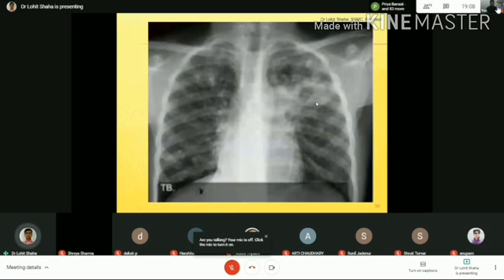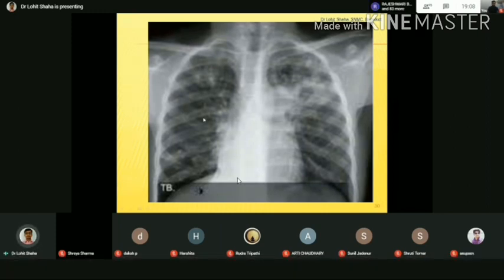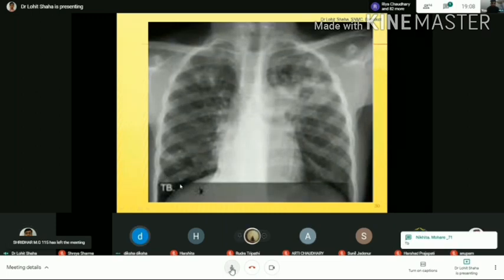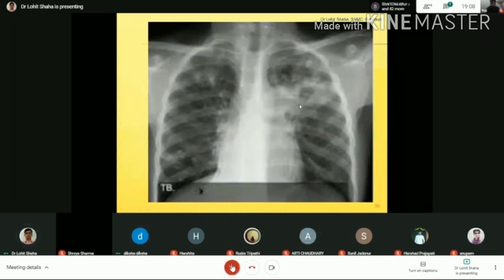So can anyone tell me? It is not a so clear image, but try to answer this. This is a chest X-ray PA view. We are going to observe the bones, observe the heart, lung. In the lung, you are going to see the round patches. Yes. Tuberculosis. It is written. Yes, pulmonary tuberculosis. Right. So this one.